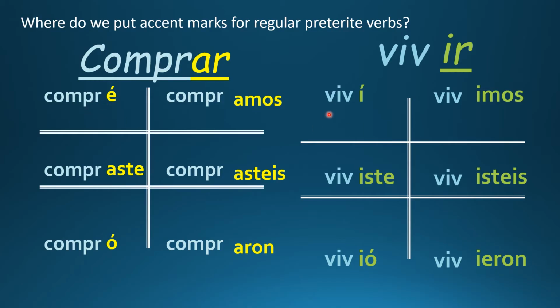Yo viví, I lived. And also on the third person or él, ella, usted form. Él compró, he bought. Ella vivió, she lived. This rule only works for regular preterite verbs. We'll learn in another lesson that irregular preterite verbs don't have accent marks.